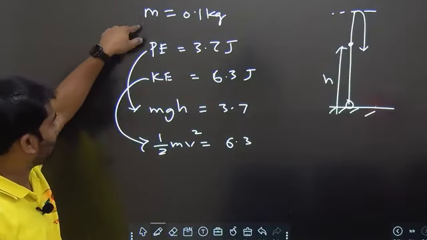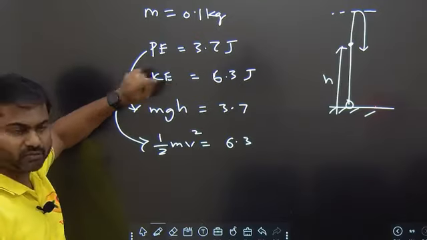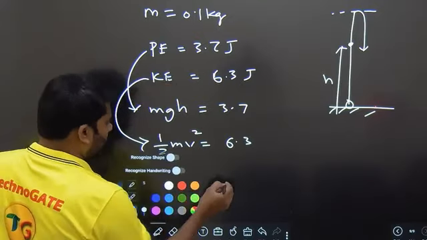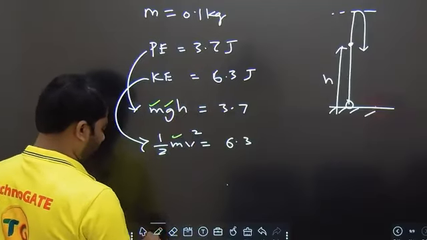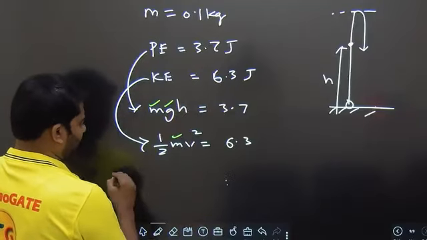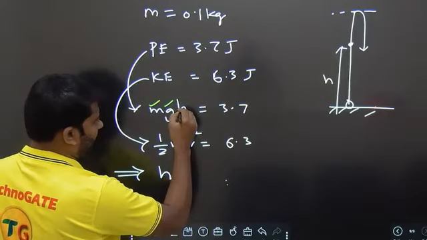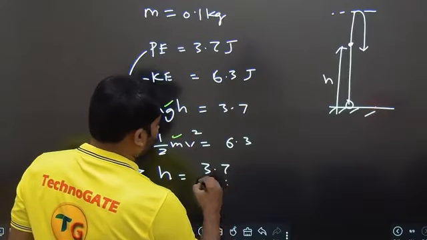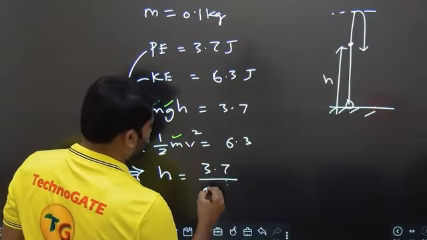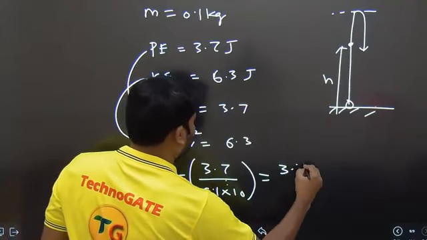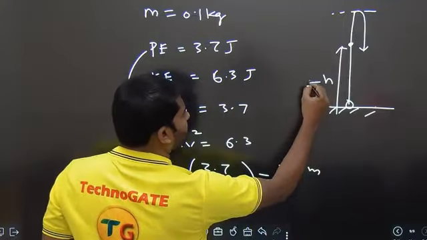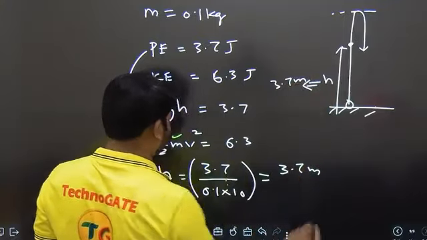Yeah, m is given, right? M is given, so we can get unknown values. M is given, g is given. So we can get the value of h and v. So we get the value of h from this one as 3.7 by m into g, 0.1 into 10, which comes out to be 3.7 meters.